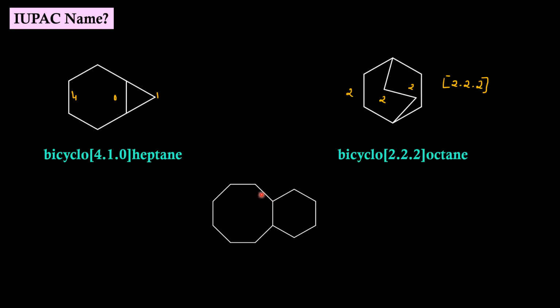Here we are having 6 carbon atoms in this bridge, 0 here, 4 here. IUPAC name will be bicyclo[6.4.0]. Alkane name will be 6 plus 4 plus 2, that is 12. So dodecane, bicyclo[6.4.0]dodecane.